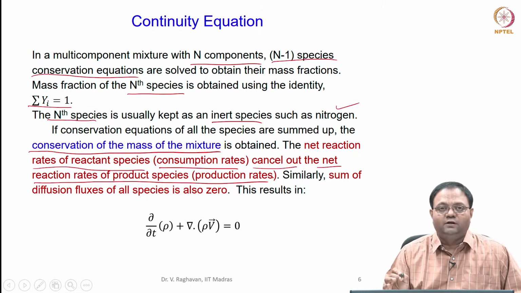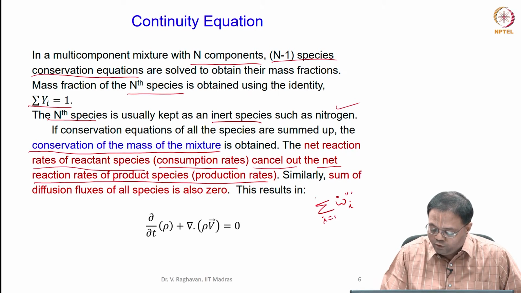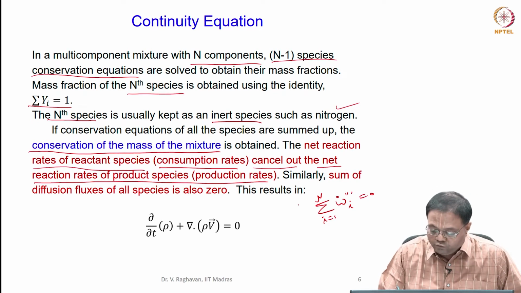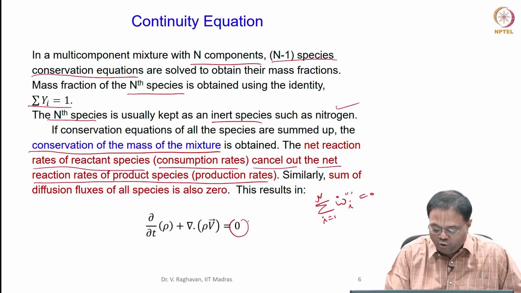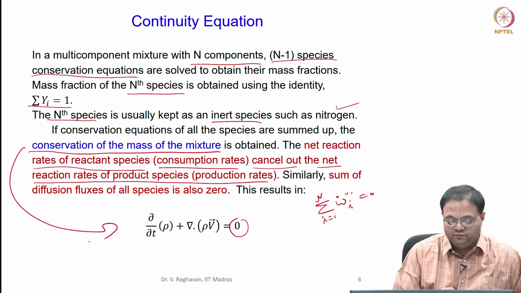So, the sum of omega triple dash i from 1 to n will be equal to 0. That eliminates the source term, so you will see that there is no source term in the conservation of mass of the mixture.